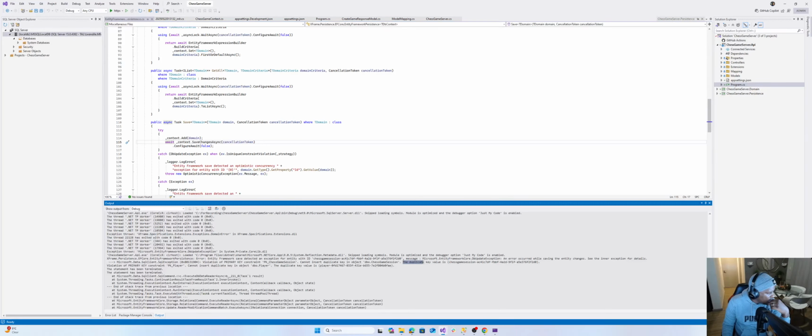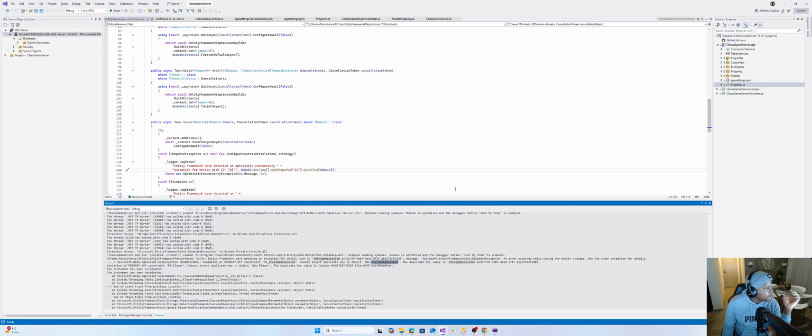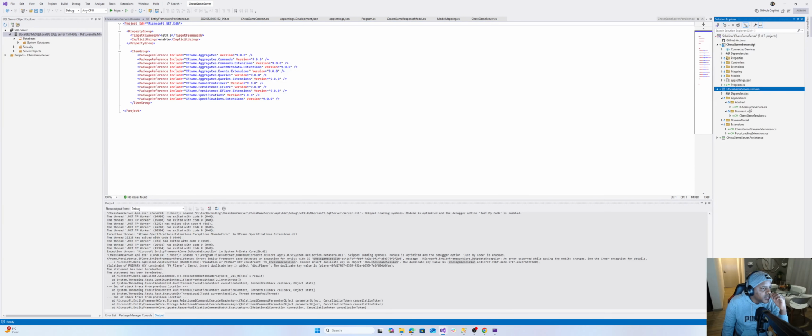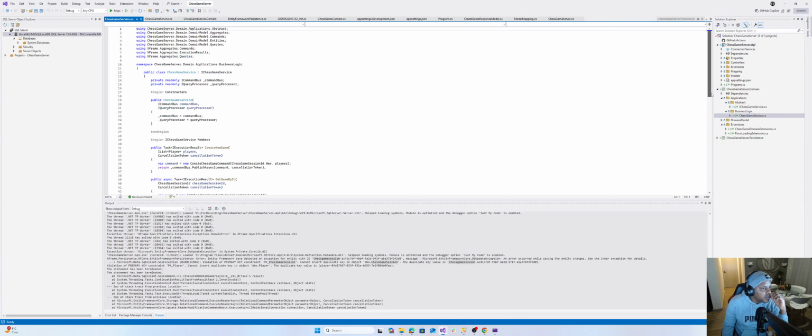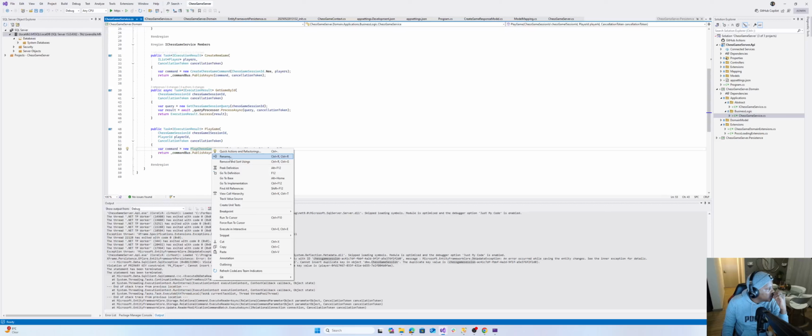It's going to say duplicate key, cannot insert duplicate key into chess game. Yeah, but you're not supposed to create. What is this thing doing? Let's go to play. Maybe there's something I did there. Play game. Okay.